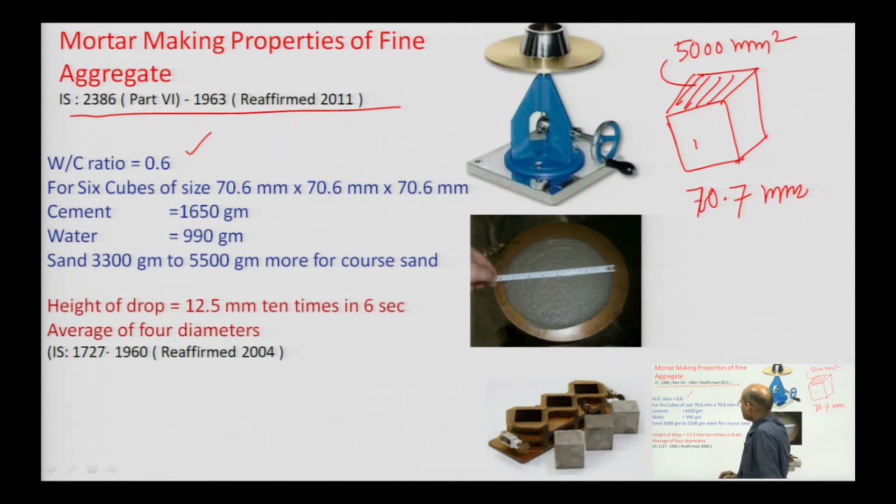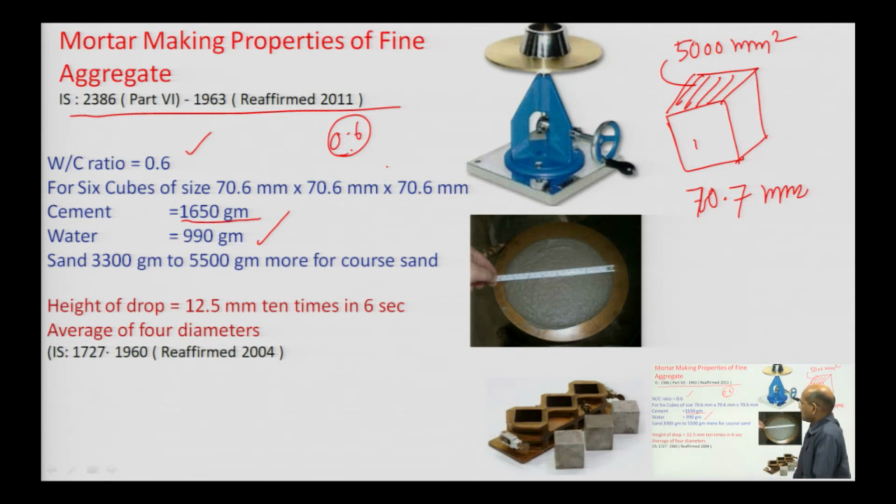For cement, if you take 1650 gram, that will be sufficient. And if you take the water cement ratio of 0.6, then the requirement of water will be 990 gram.